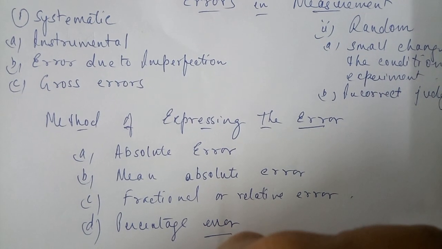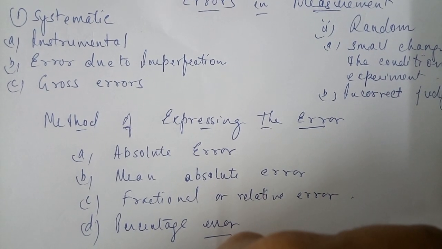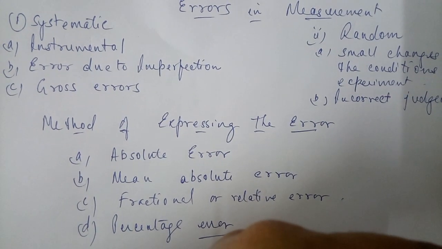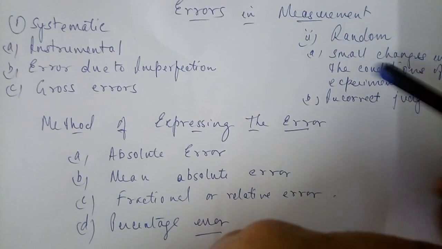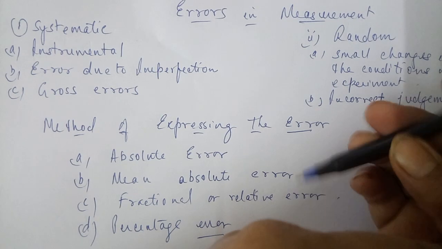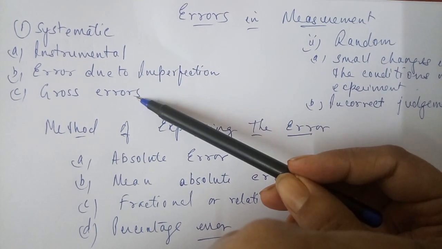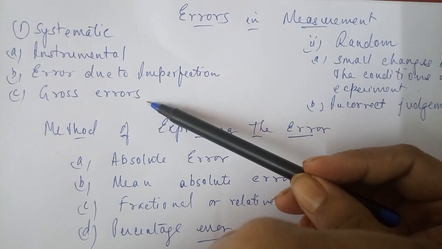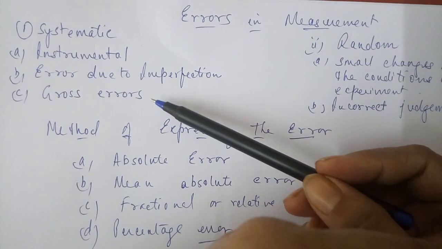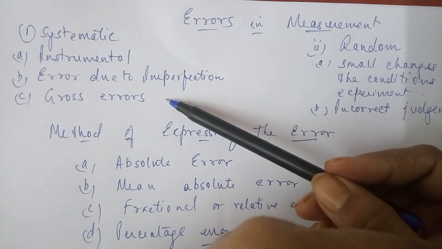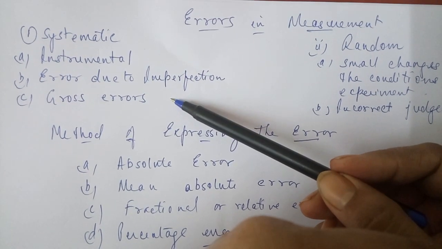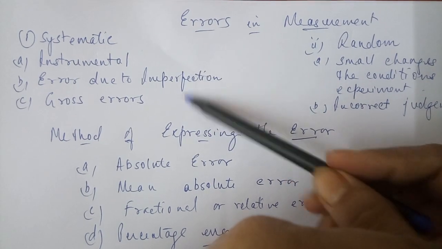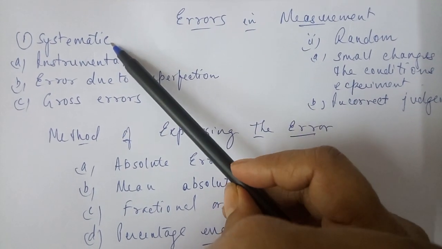The next one, the last one, is the gross error. This error generally arises whenever the experimenter makes a mistake. Maybe he makes an improper adjustment, he doesn't know how to adjust, or he makes a computational mistake. So these are the three types of errors that come under the systematic error.